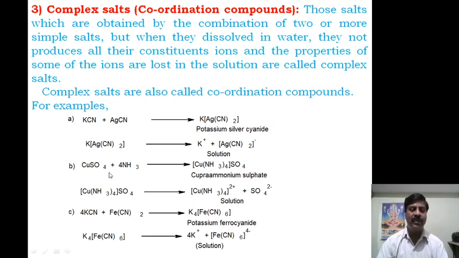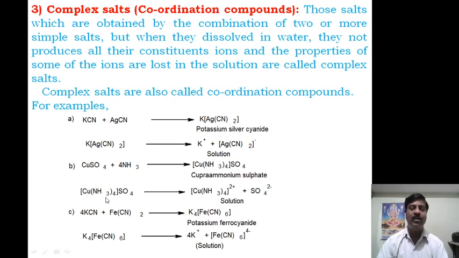Similarly, another example: copper sulfate plus ammonia. When they react, we add them to each other to form cuproammonium sulfate. Cuproammonium sulfate is a complex salt. Why? When it dissolves in water, we expect a Cu2+ ion, an NH4+ ion, and a sulfate 2- ion.